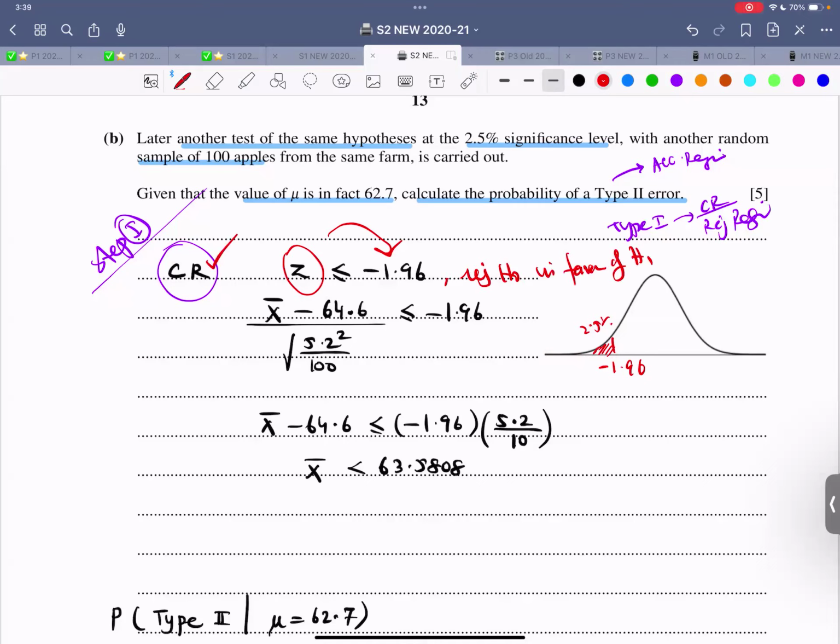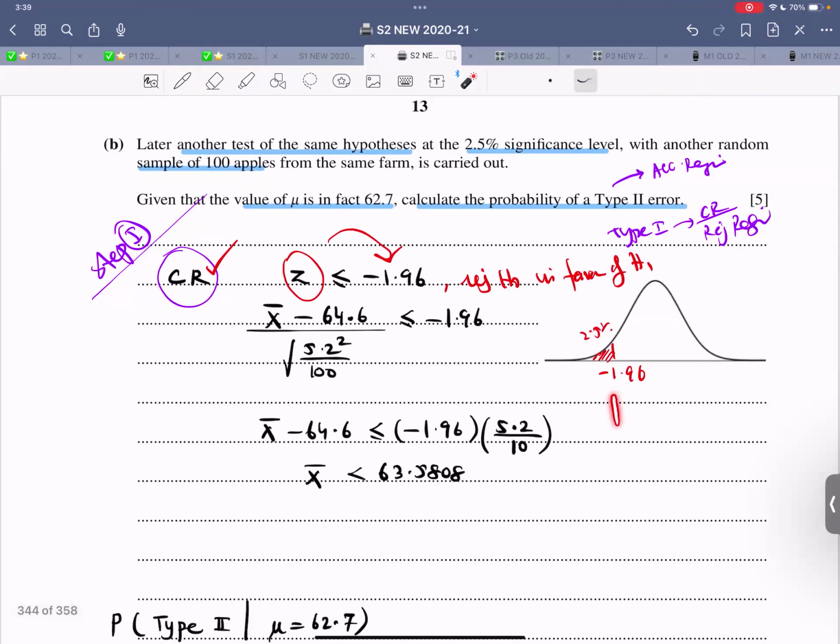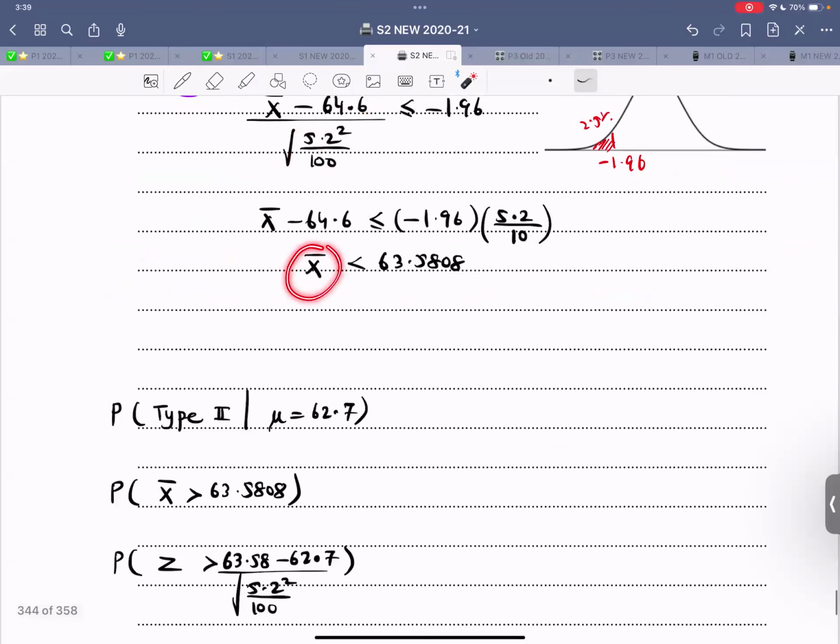This is the critical region. So we need to find this boundary condition. What is the X bar value? X bar minus 64.6 divided by the standard deviation over square root of n is lesser than or equal to negative 1.96. We find that X bar is lesser than or equal to 63 point this thing.